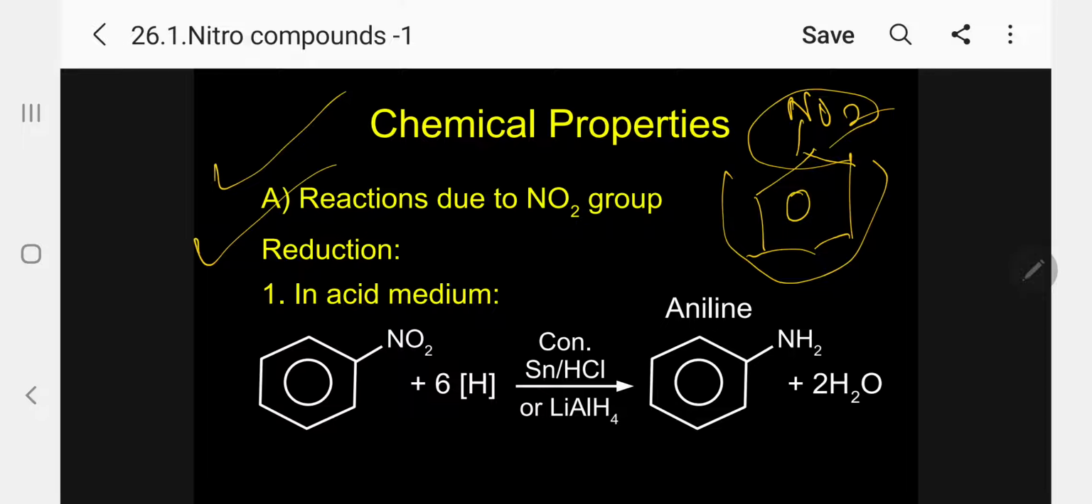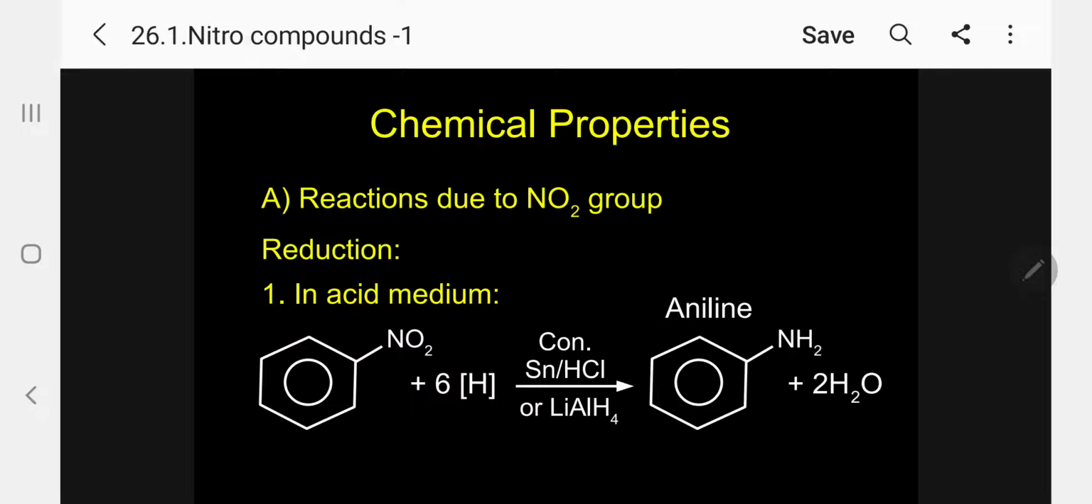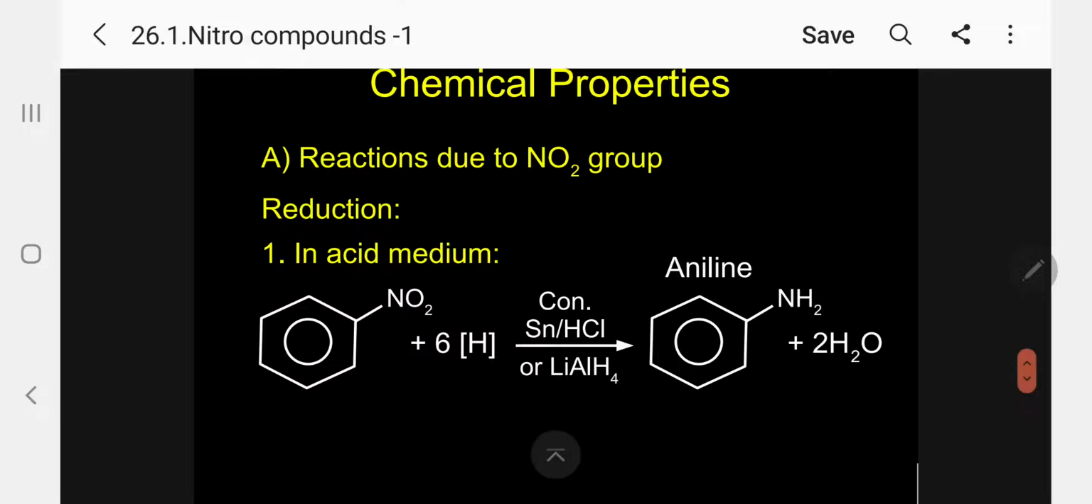First one, reduction, very, very important, please follow. Under the aliphatic, we have seen only 2, one is acid medium, another is neutral medium. Here we are going to see 4 types. Every year one question is asked from this. Please follow. This is the most important, kindly memorize. So in acid medium, what is happening, kindly follow.